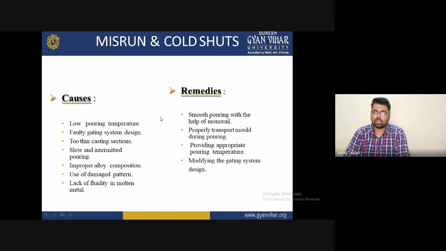So these are all the problems that we face, and there are some options to remove this type of problem or to improve the quality of the casting. You can follow this type of procedure to prevent these problems.